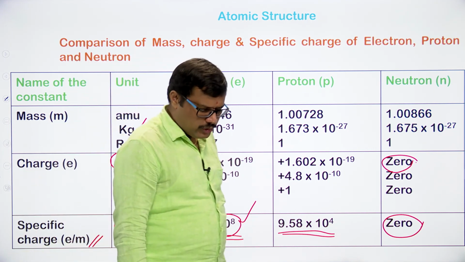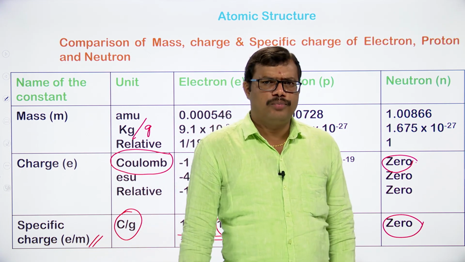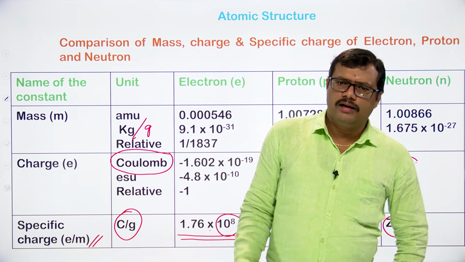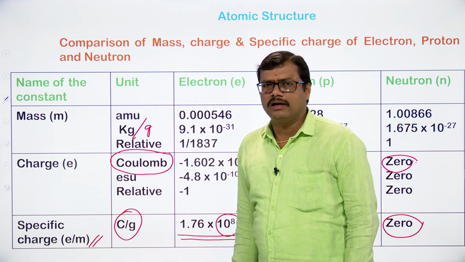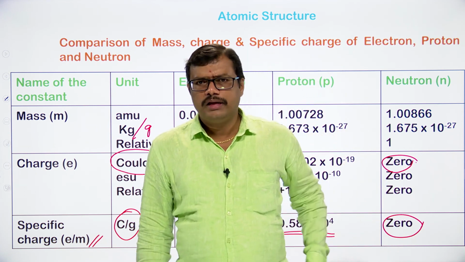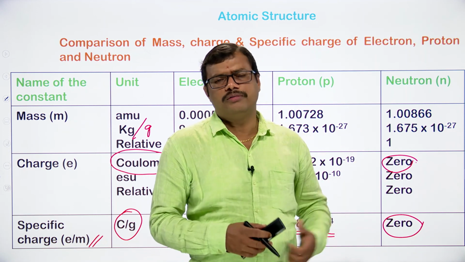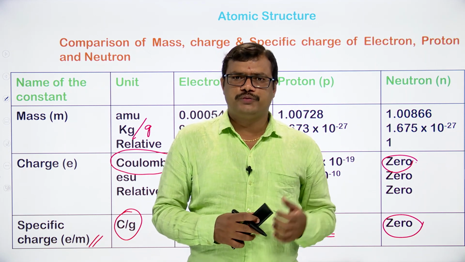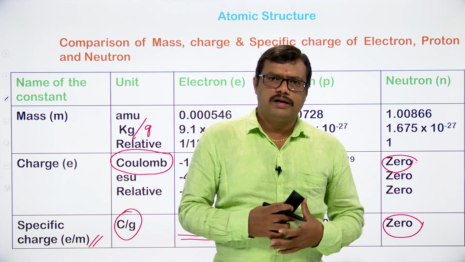I think students, you got a clear idea about the electron, proton, neutron discovery, their masses, charges and specific charge values. So please concentrate on this, note down this table and remember the values, which we are going to use for calculation purposes.